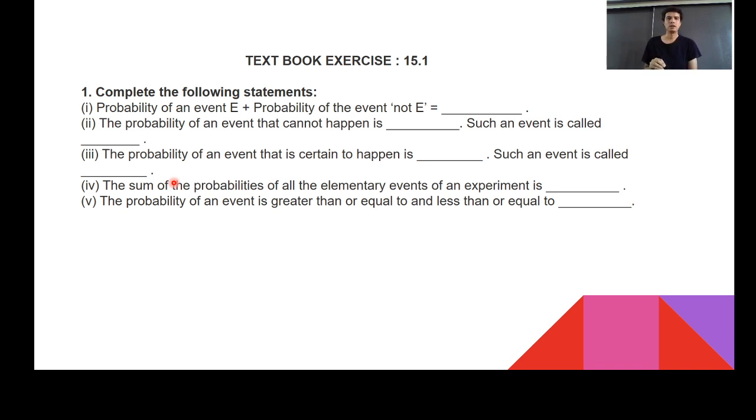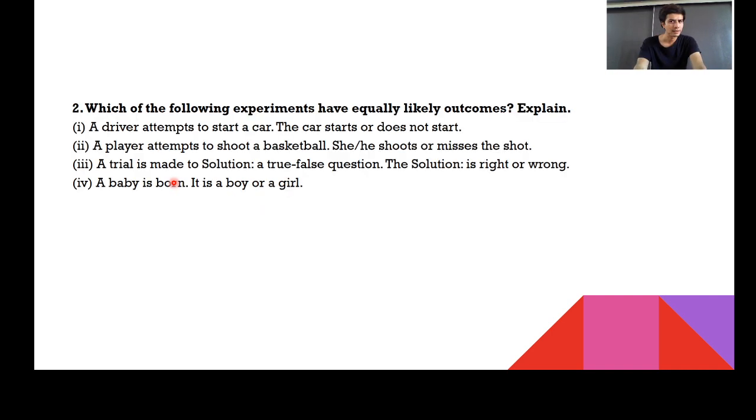Last one. The probability of an event is greater than or equal to dash and less than or equal to dash. Greater than or equal to what can it be? 0. It is always 0 or more than 0, and at most 1. Is that fine? So your answer always lies between 0 and 1. Let's move further with the second question.